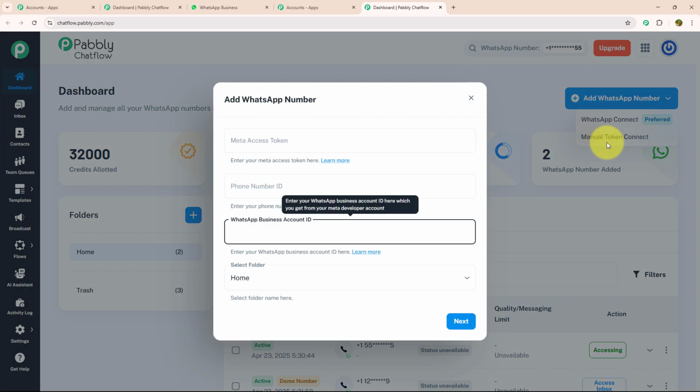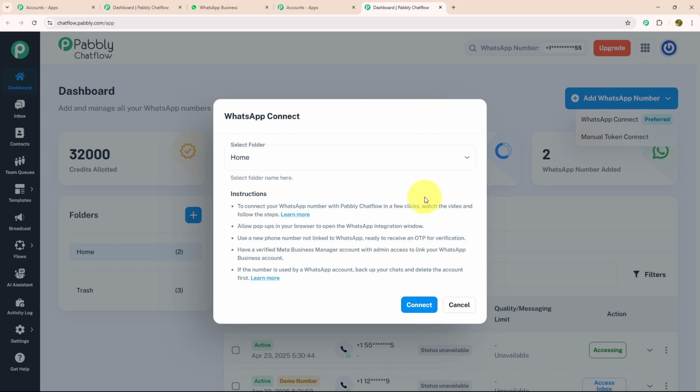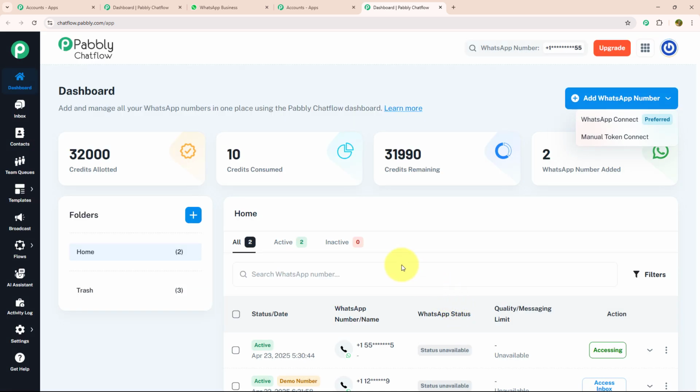Inside this, there are 2 options: WhatsApp Connect and Manual Token Connect. In Manual Token Connect, you need to enter the Meta Access Token, phone number ID, and WhatsApp Business Account ID manually. But in WhatsApp Connect, you just need to verify your Meta Business Manager account and link your WhatsApp Business account with it. Not only that, there are many more features on the dashboard. Let's see each feature individually.